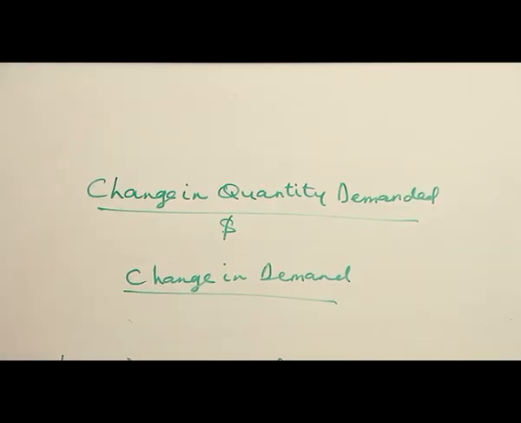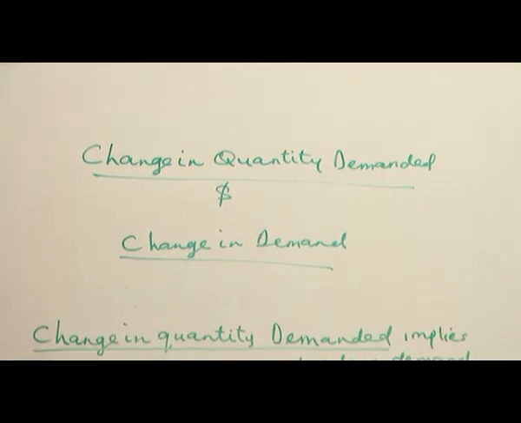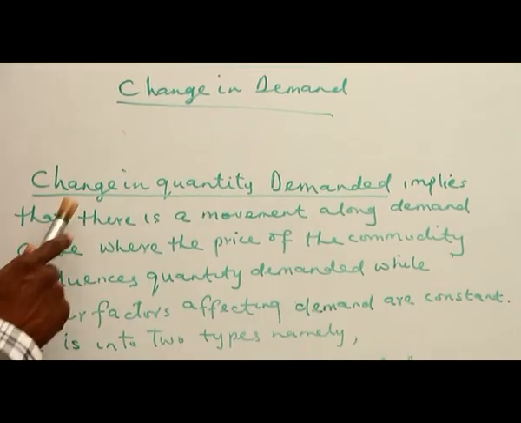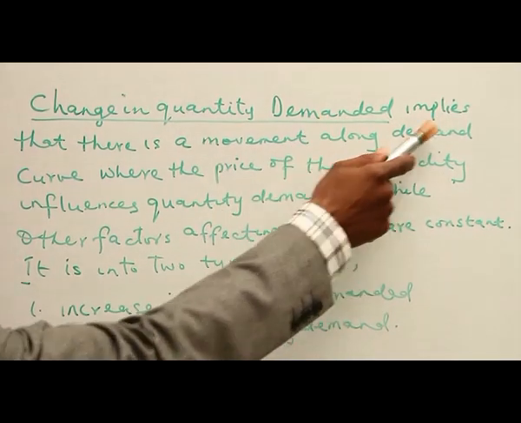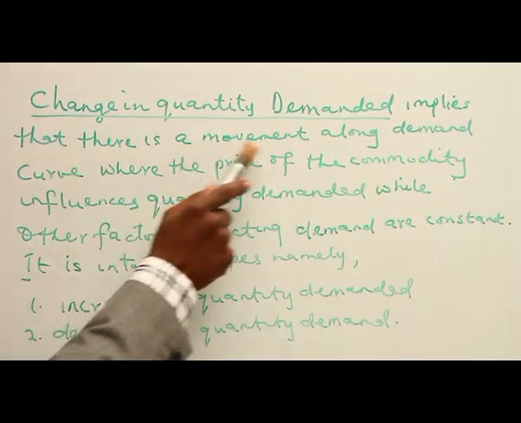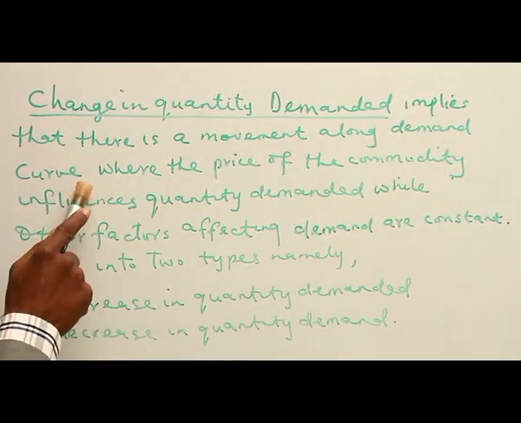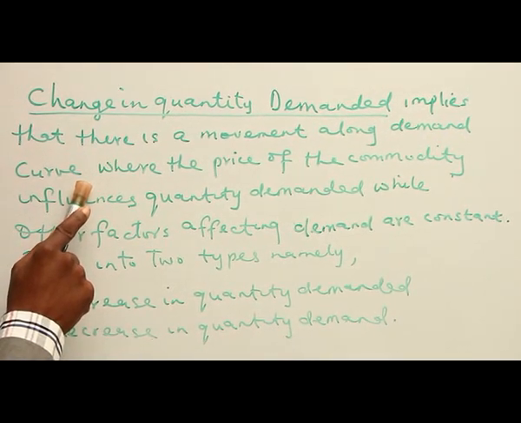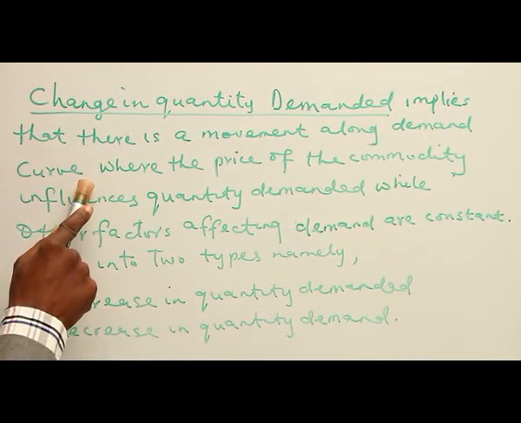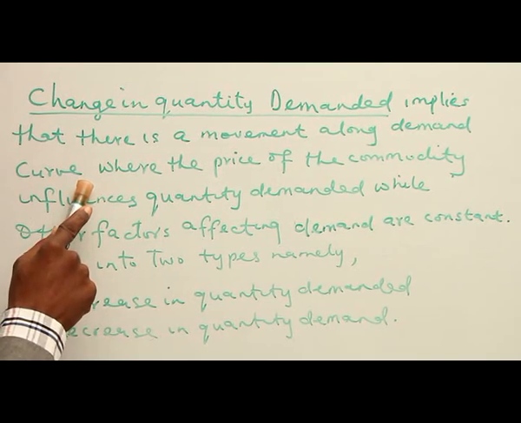Having explained factors affecting demand, these factors can be grouped into two, irrespective of their number. 1, change in quantity demanded, and 2, change in demand. What do you mean by change in quantity demanded? Change in quantity demanded implies that there is a movement along the demand curve. We've analyzed the demand curve, and we explained that the demand curve is downward sloping.